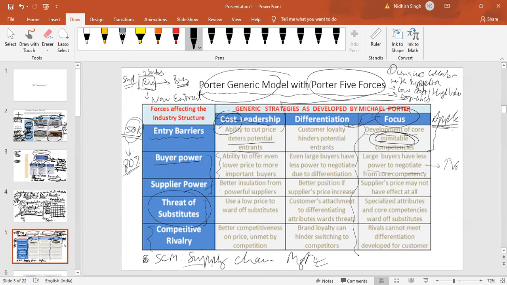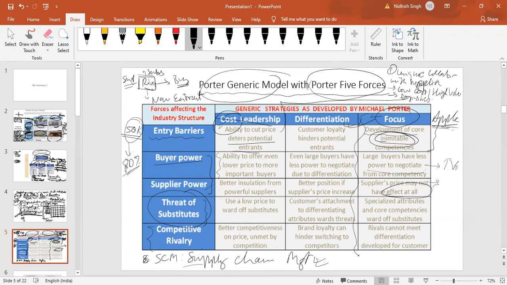Supplier power. Supplier power may not have any effect at all. Wow. How accurate we were. We discussed this at length. Suppliers are really considered bullied, in fact, because they have to give a long rope to Apple. And Apple will still call them every end of the day, asking them to supply at their own terms and conditions. So they don't have any supplier power.